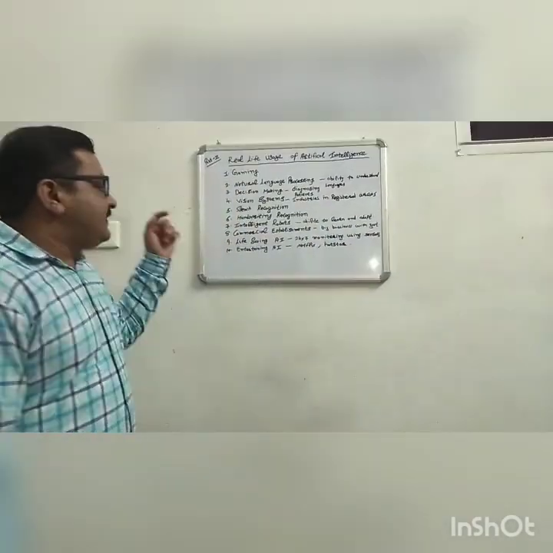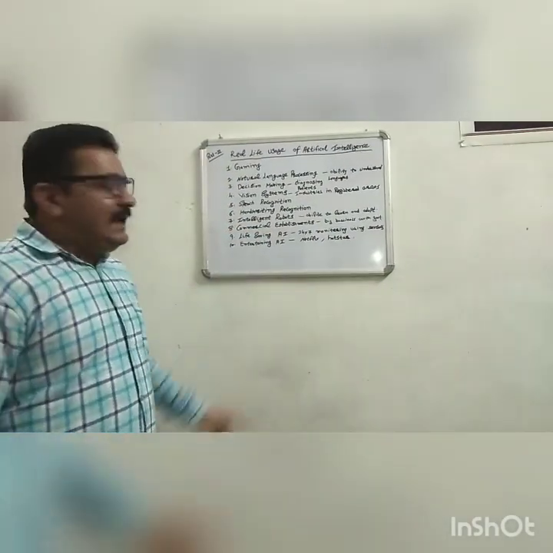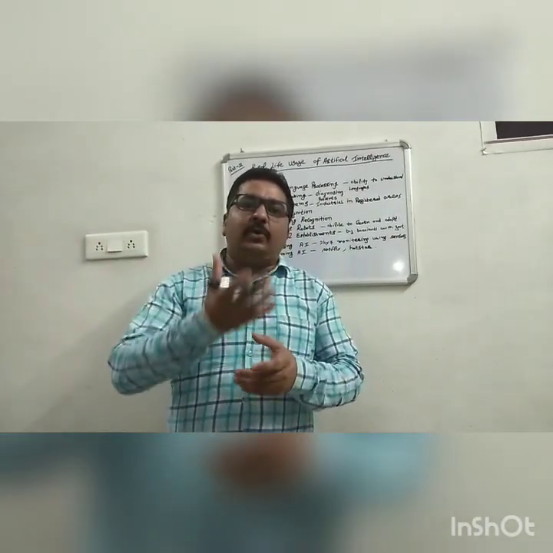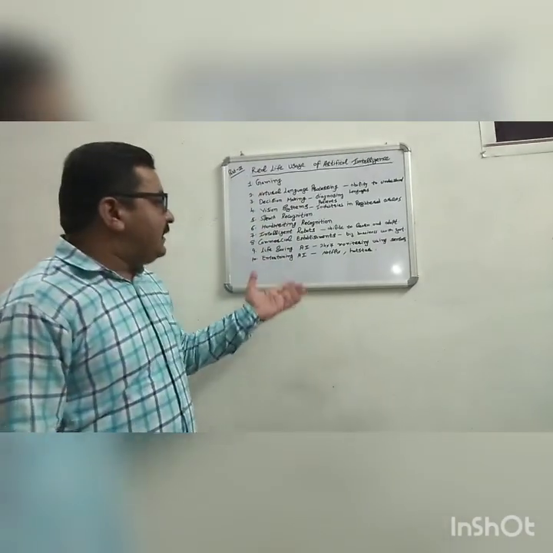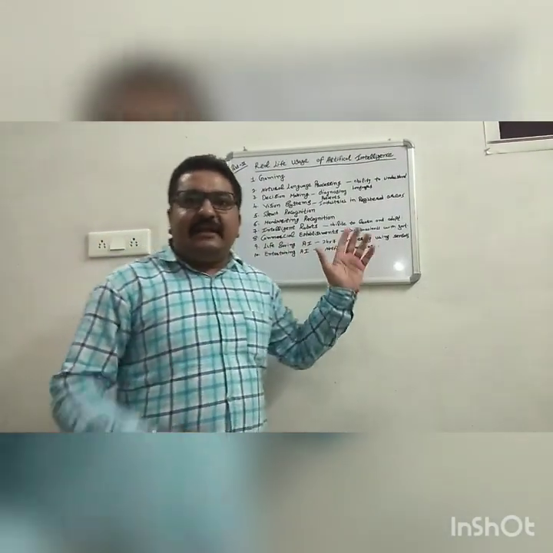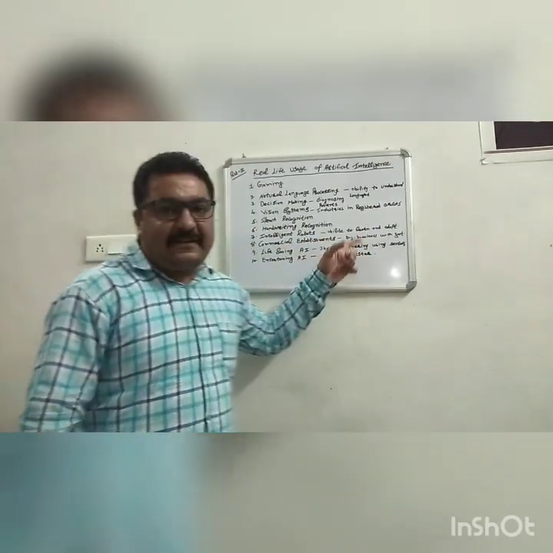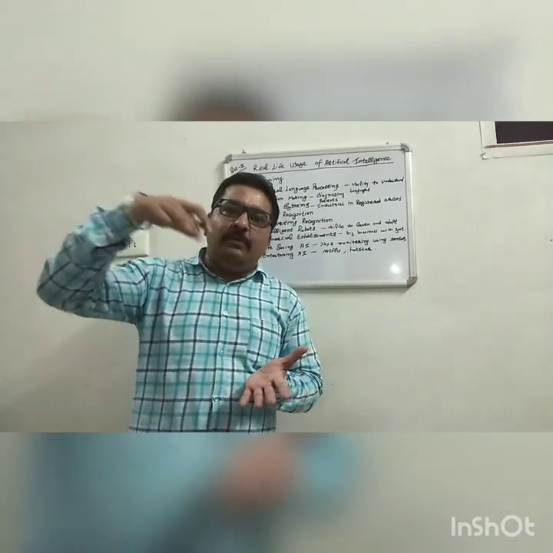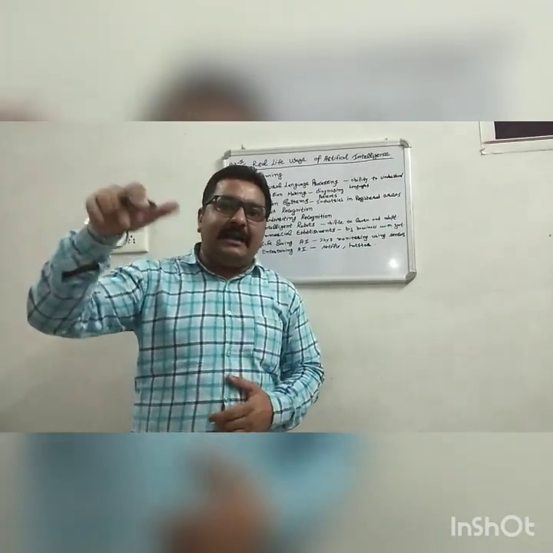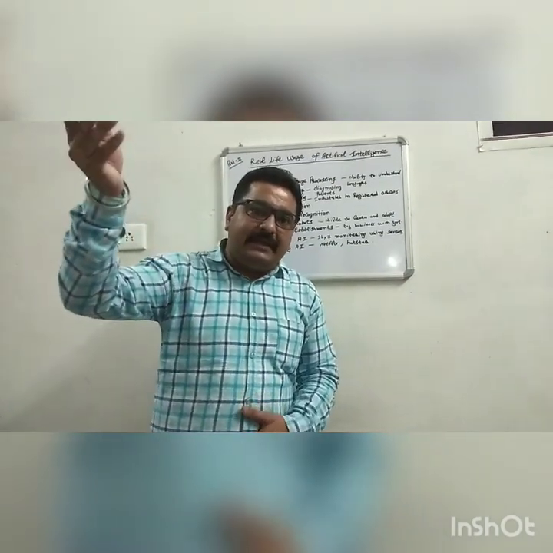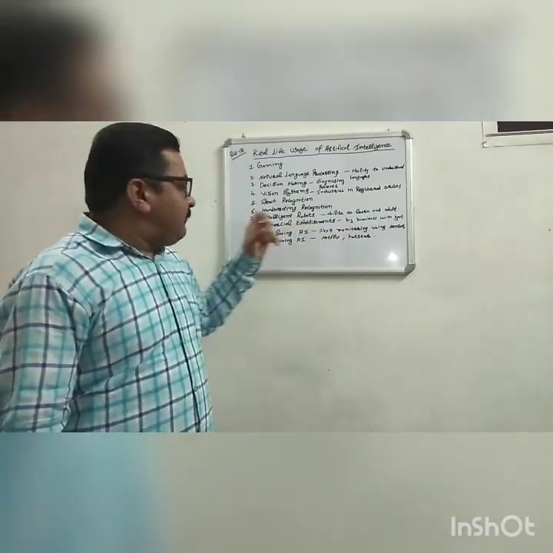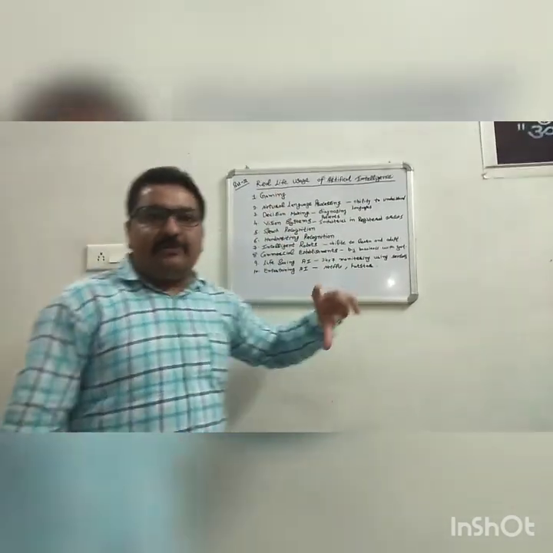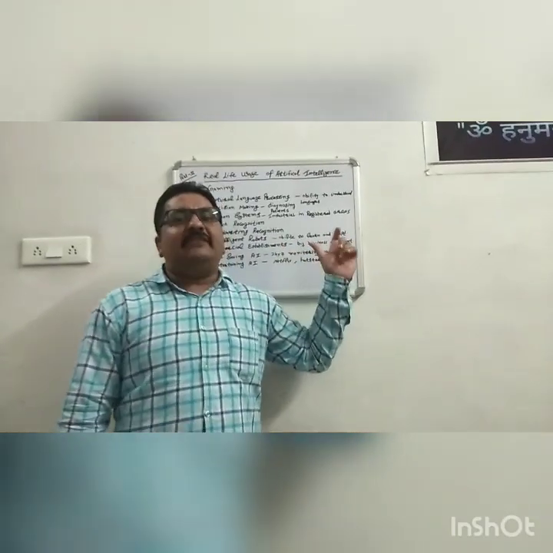The next point, the tenth point, is entertainment AI. Entertainment means we are watching and downloading movies and pictures from the internet. We use various applications and sites like Netflix and Hotstar to download pictures. Whatever new picture is coming to the market, we have the advantage of getting it early. By using entertainment AI, we have those movies on our mobile phone. This is a very good feature of AI.